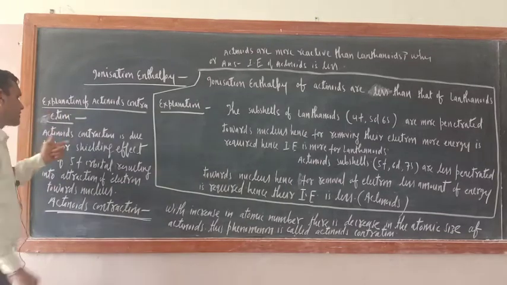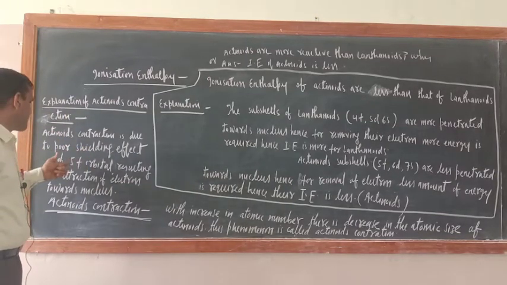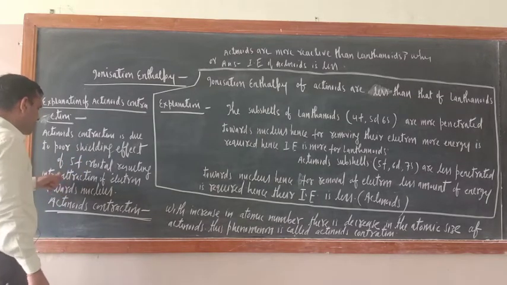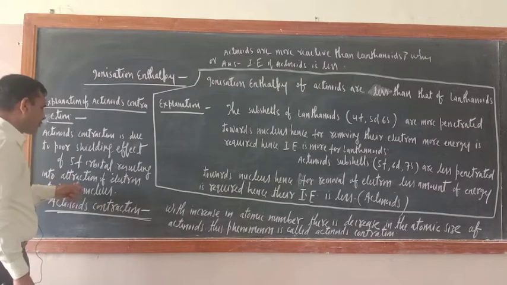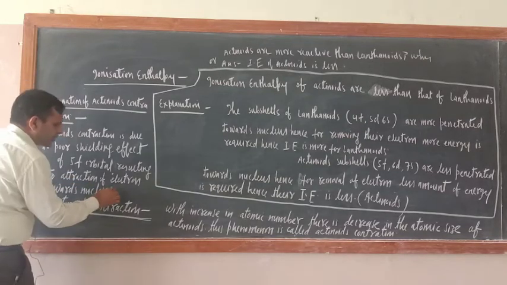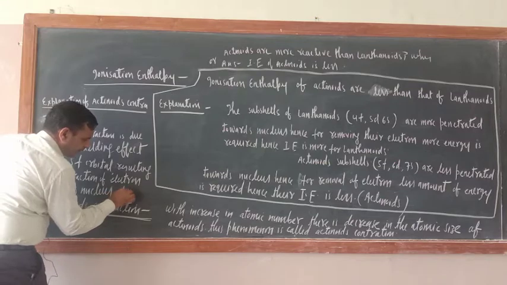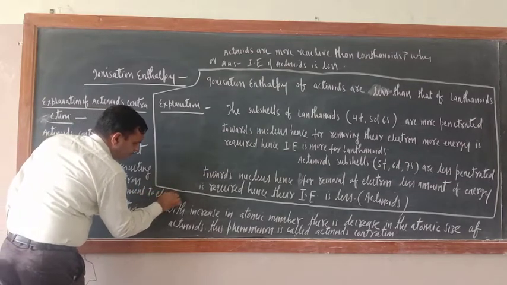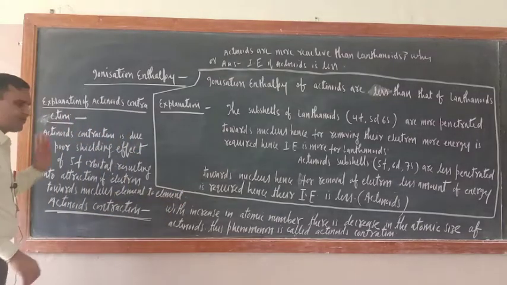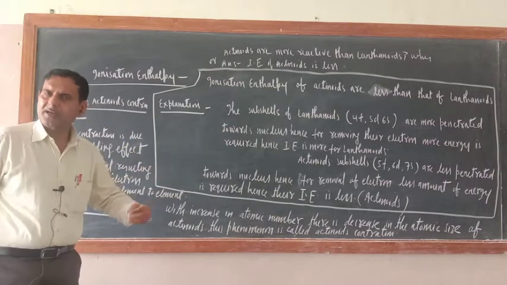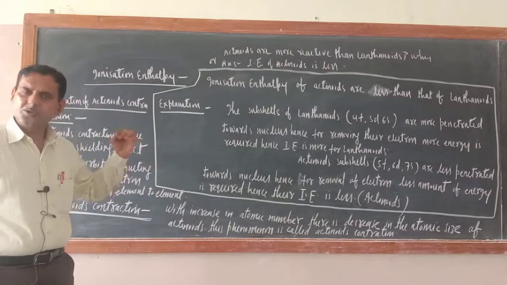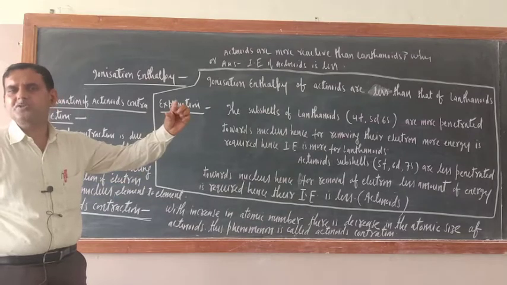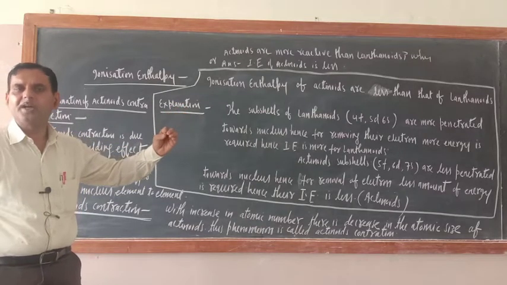Now, the reason I wrote here is the explanation of actinoid contraction. Actinoid contraction is due to the poor shielding effect of the 5f orbital, resulting in attraction of electrons towards the nucleus, element to element. That much explanation is enough. The shielding effect of the 5f subcell is less, so nuclear charge will cross the 5f orbital and reach the outermost shell electrons.